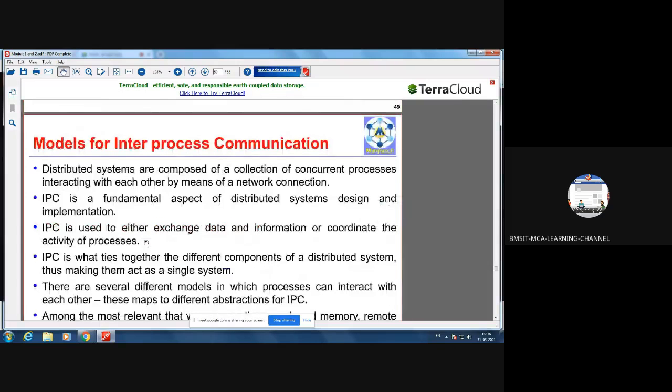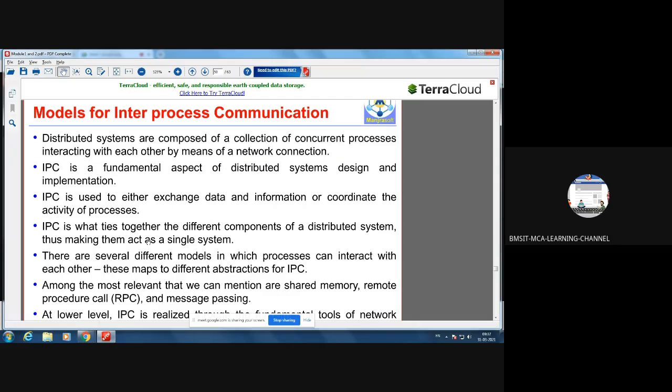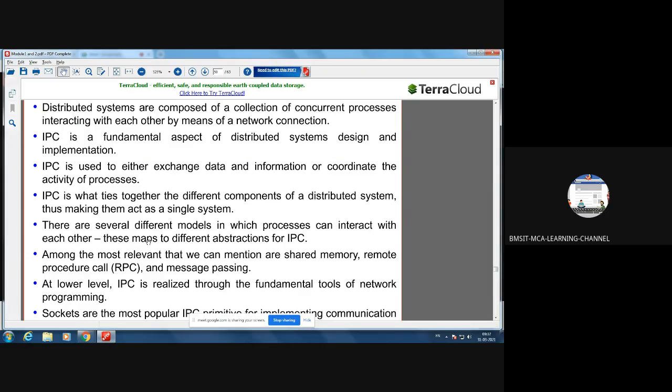After that, we discussed models for inter-process communication. It's a fundamental aspect of distributed systems design and implementation. Here IPC happens either for the purpose of exchanging data or for controlling and coordinating the activities of the processes. That is the purpose for which we use IPC within the context of distributed computing.